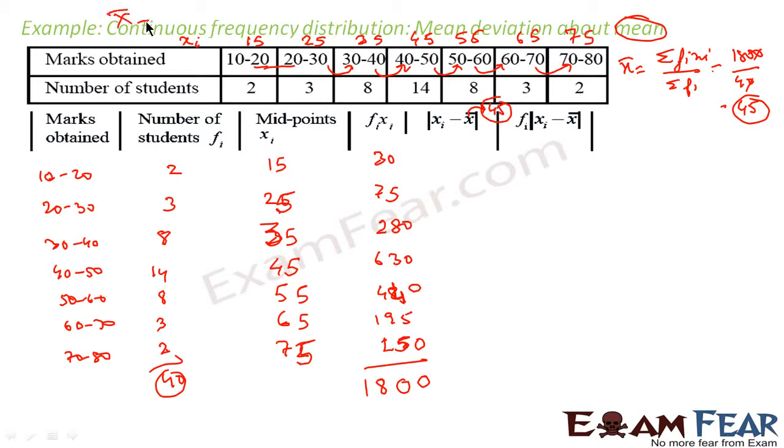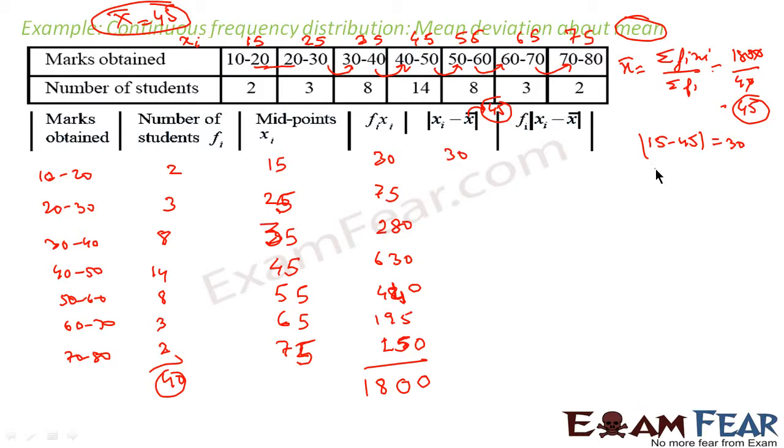So first achievement we have got, x bar is 45. Done. So once we have the median, now we'll find the distance of xi's from the median. So distance of 15 from 45 is nothing but |15 minus 45|, that comes out to be 30. If I want, I can find this: |15 minus 45|, that is 30.